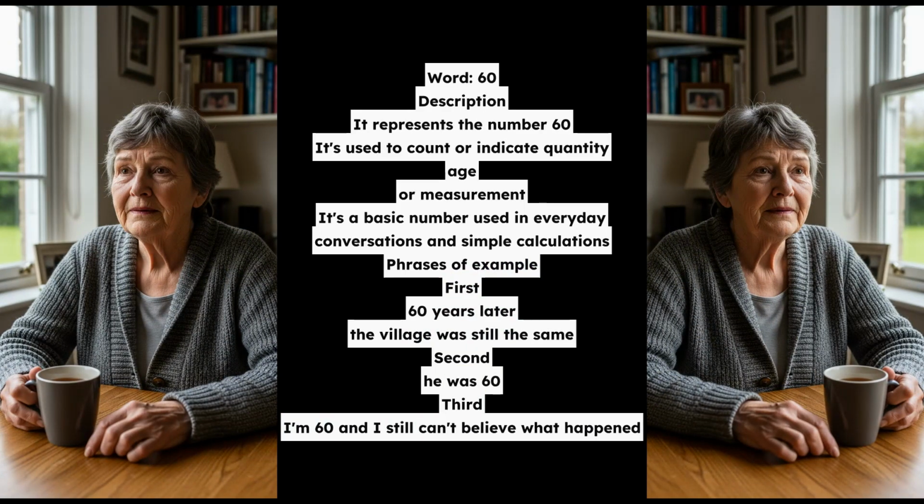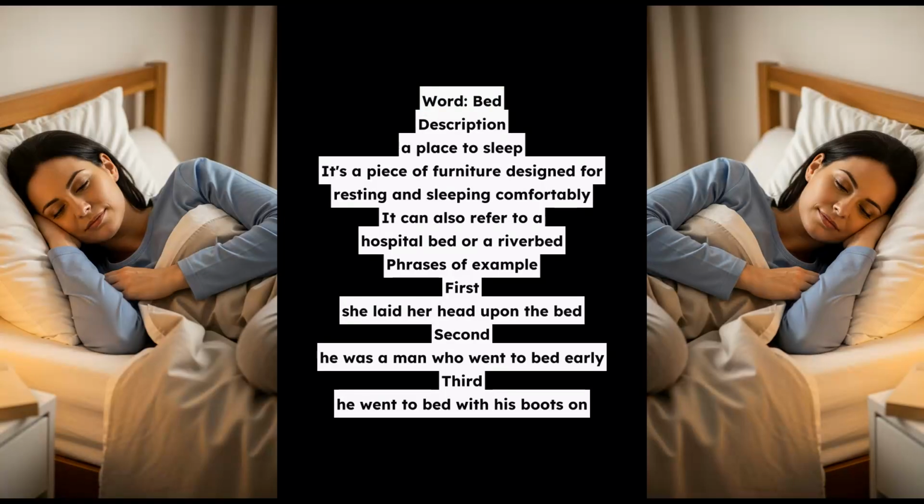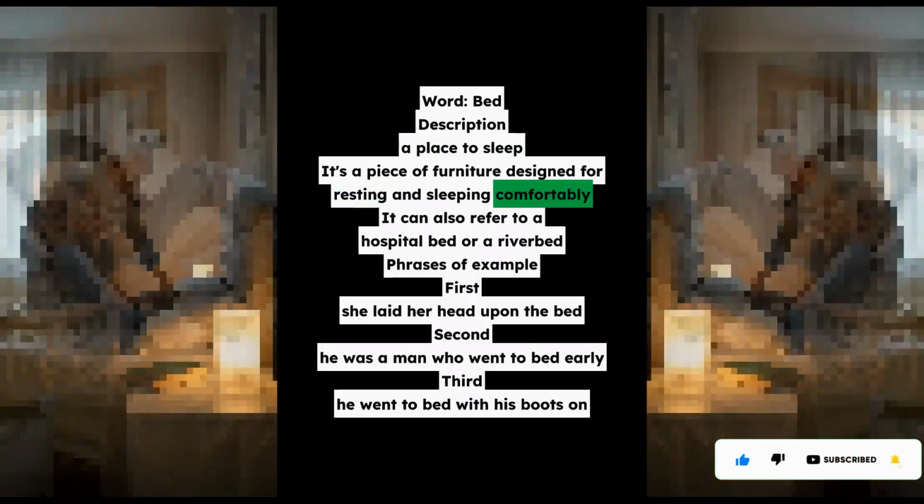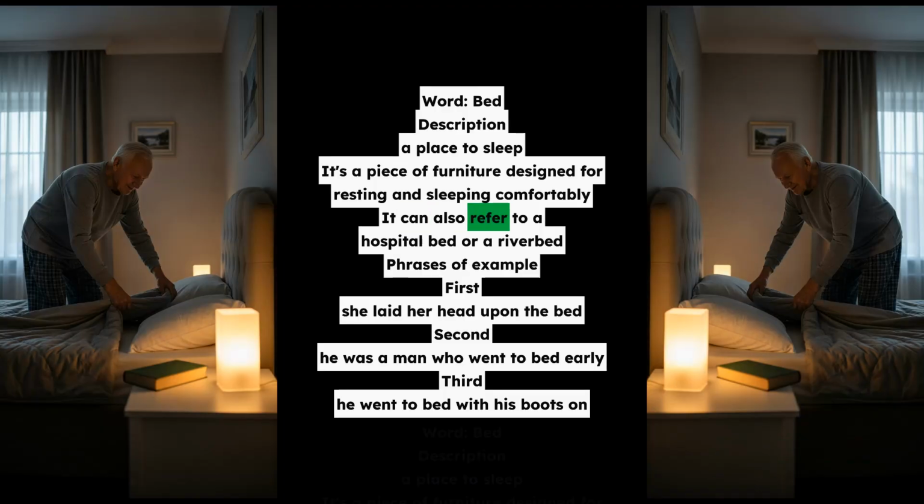Word: bed. Description: a place to sleep. It's a piece of furniture designed for resting and sleeping comfortably. It can also refer to a hospital bed or a river bed.